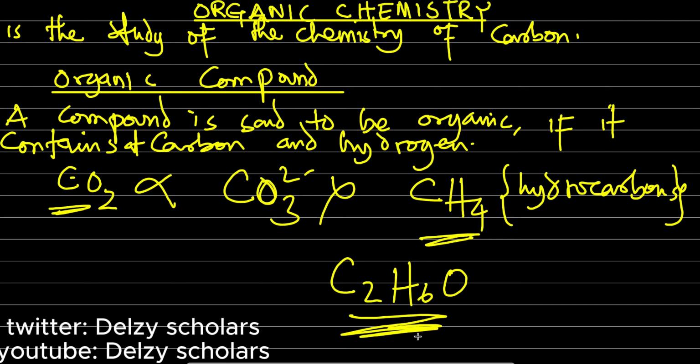Okay, so in summary, for any compound to be called organic, it must possess at least carbon and hydrogen. Maybe somebody asks you, why do we call this particular compound an organic compound? It's very simple, because it contains carbon and hydrogen at least, right? Now, those compounds that contain only carbon and hydrogen are referred to as hydrocarbons. But remember that all hydrocarbons are organic compounds, but not all organic compounds are hydrocarbons.